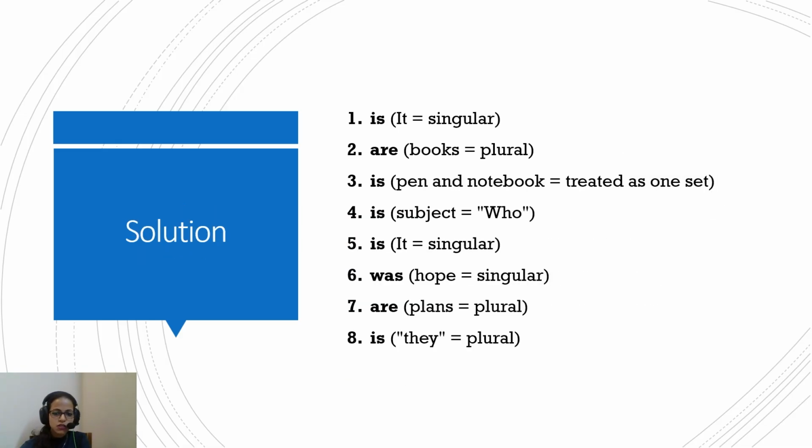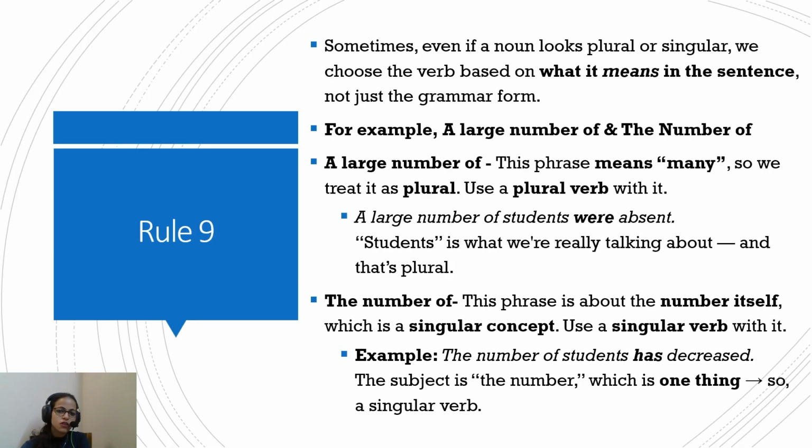So this is it. Now, rule 9. So what does rule 9 say? Sometimes, even if a noun looks plural or singular, you choose the verb based on what it means in the sentence and not the grammatical form. This is where grammar is also about the feel. So just try to vibe with the statement.